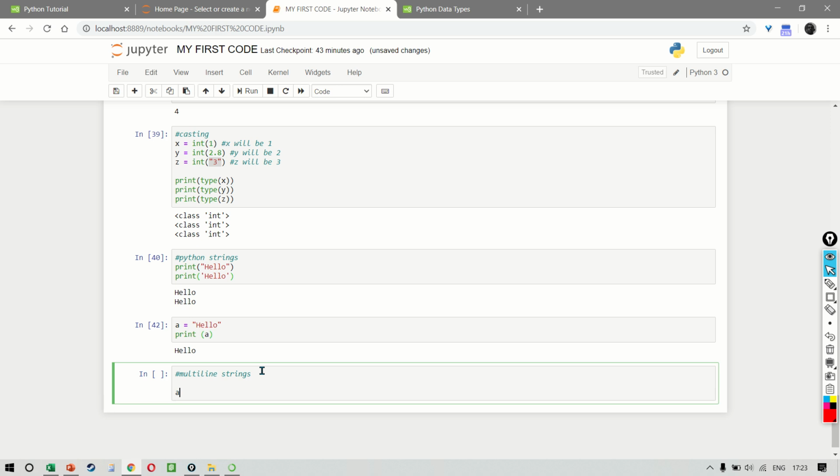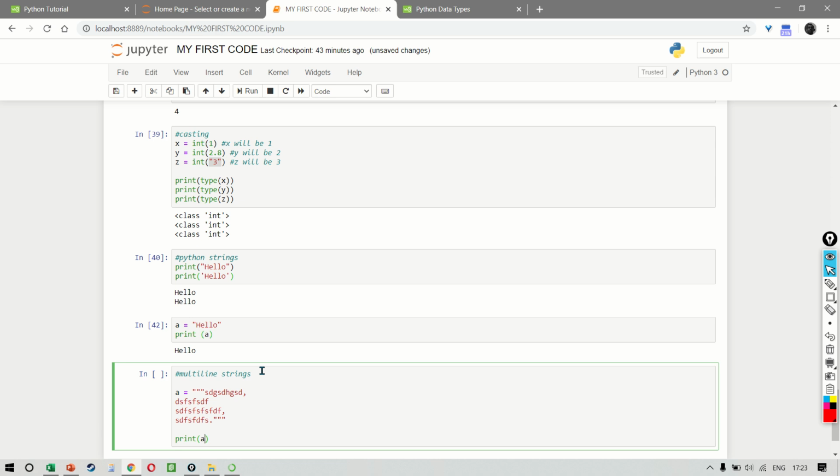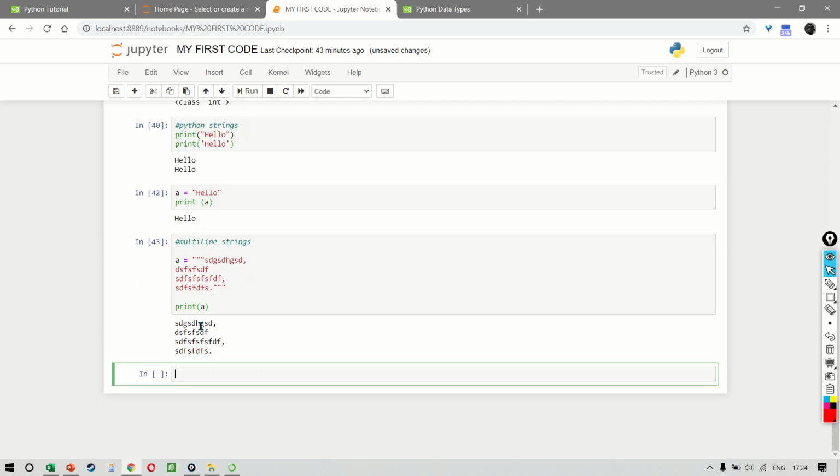For example, if I write a is equal to, just watch, 1, 2, 3, okay? And we can write whatever we want. Let me break it into a different line, then one more line, and then one final time, and we put 1, 2, and 3. Now if I say print a, we get the result like this.